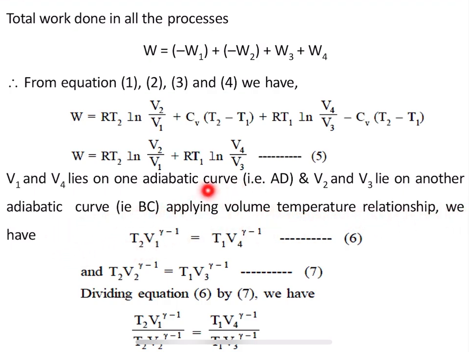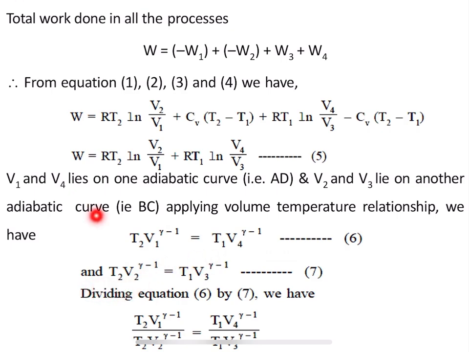Since these curves represent adiabatic processes, I can apply the volume temperature relationship to them. So I can write T2 V1 raised to gamma minus 1 equal to T1 V4 raised to gamma minus 1, and let me call this equation 6.